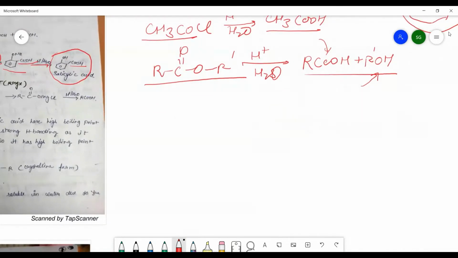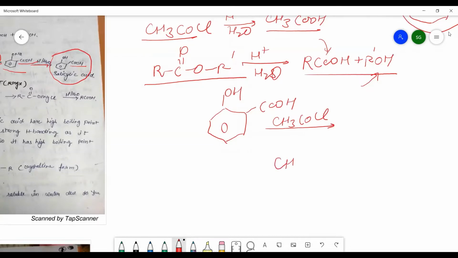Now this salicylic acid can also be converted into aspirin. Suppose you are having the salicylic acid and you want to convert this into aspirin. Aspirin is 2-acetoxybenzoic acid. Now it will take place by acetylation, which can be done with the help of acyl halide, or it can also be done with the help of anhydride.